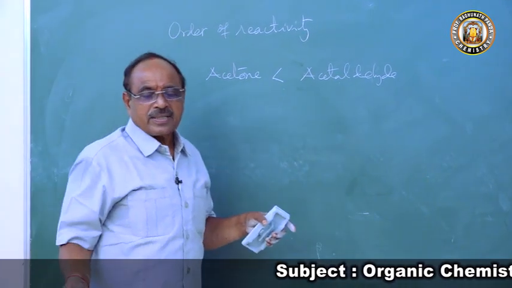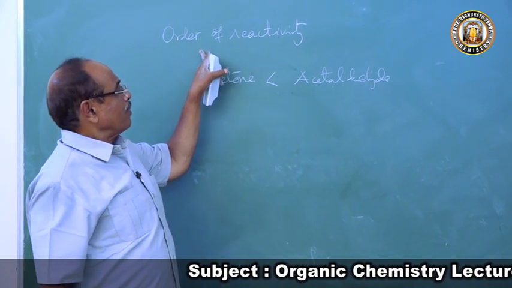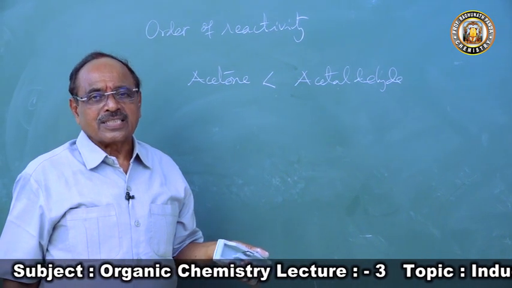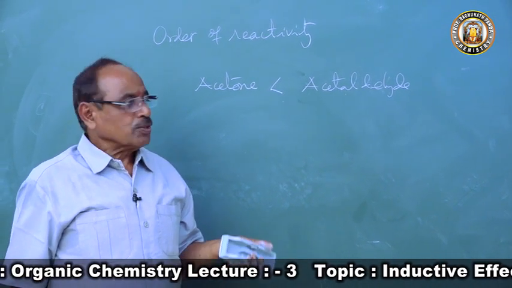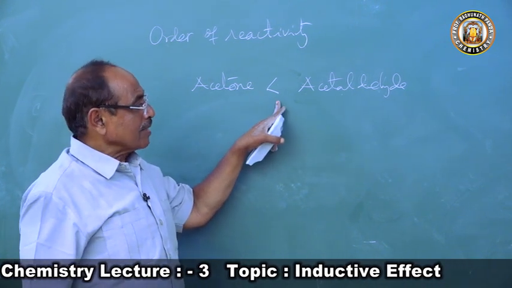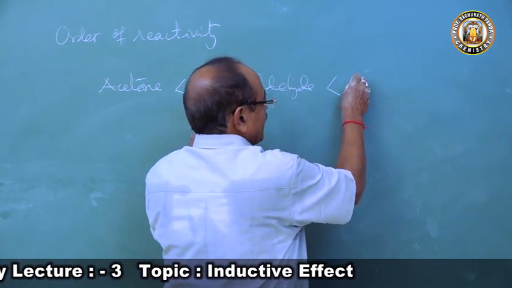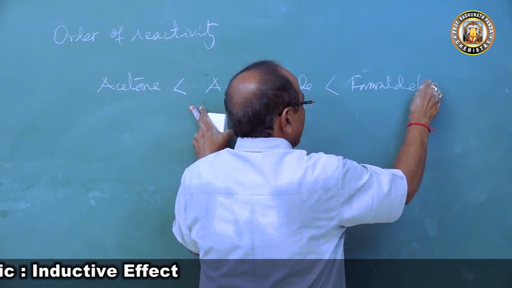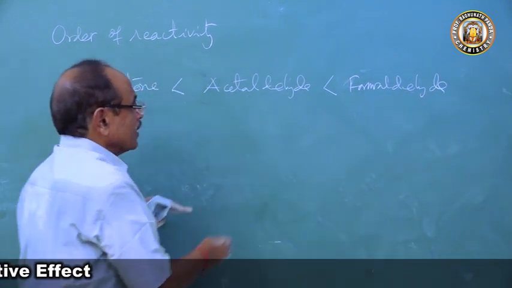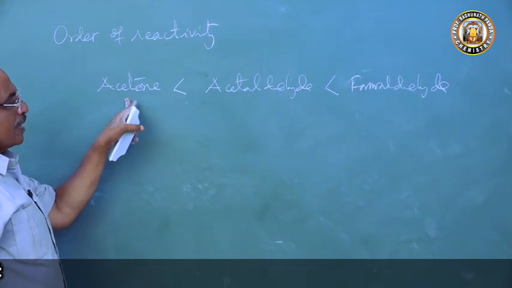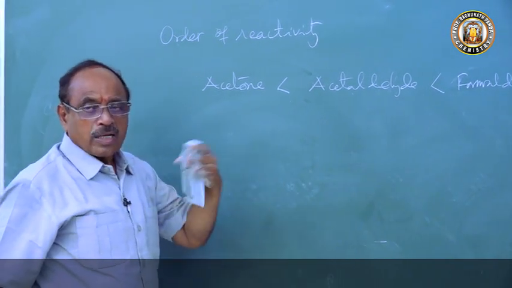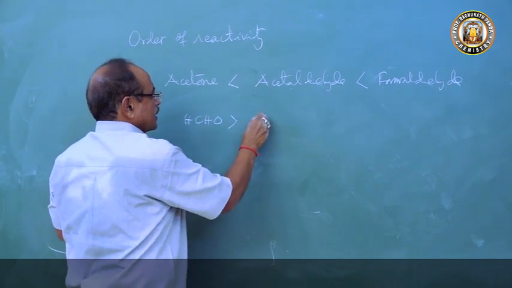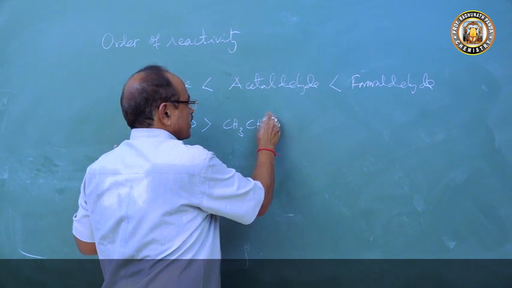Now we have discussed the acid strength and basic strength. Now we will come to another example on order of reactivity. Carbonyl compounds: formaldehyde, acetaldehyde, acetone, all are carbonyl compounds. So acetone is less reactive than acetaldehyde, which is less reactive than formaldehyde. Or we can say formaldehyde HCHO is more reactive than acetaldehyde, which is more reactive than acetone.